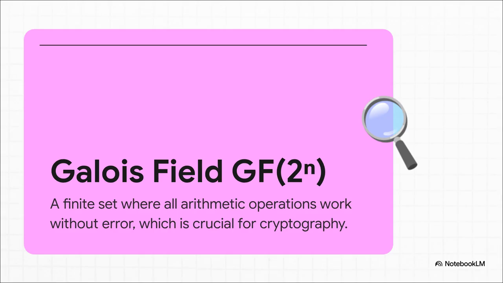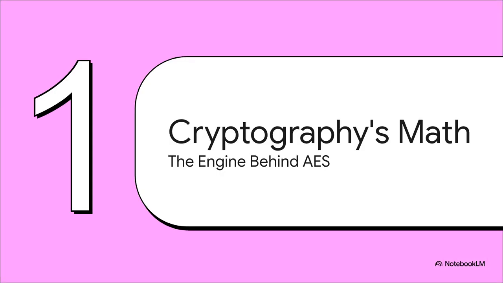Now, the best way to think about this is like a custom-built mathematical universe. It only has a limited number of things in it, but inside this little universe, all the rules of math, adding, subtracting, multiplying, even dividing, they all work perfectly. No weird errors, no exceptions. And for cryptography, that perfection is absolutely critical. Okay, so how do you build a perfect mathematical universe? Well, the answer actually involves something you probably remember from school, but with a really cool twist.